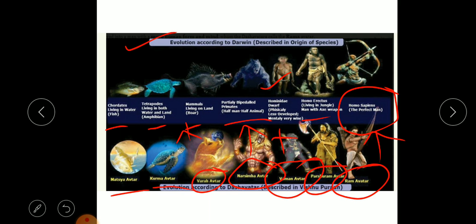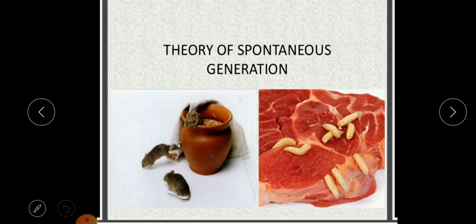Now, this does not mean that all of what is said in mythology is true, but we cannot ignore it. Rather, we should take good points from that, how beautifully it is written in our mythology, and how we can connect and take good points from that. But still it has no scientific basis because none of us has seen it. Yes. Now we'll come to the next theory.